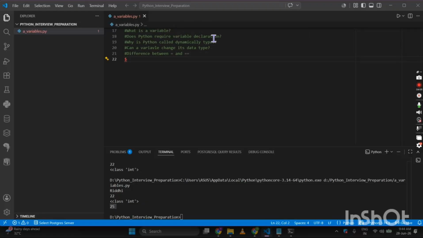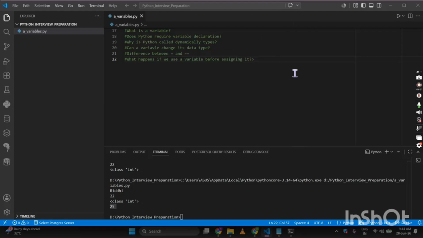Next question that you can have, I'm trying to cover all the questions. So what happens if we use a variable before assigning it?